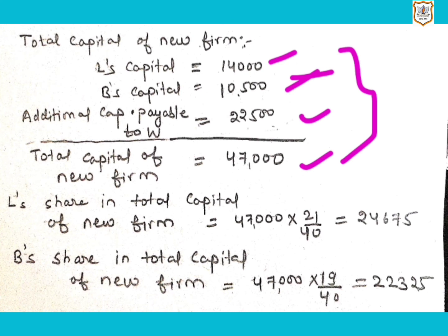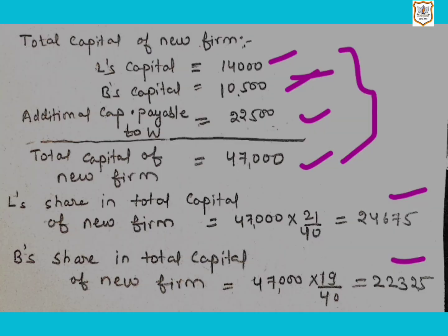So we can find out new profit and loss sharing ratio, that comes to 21:19. So according to new profit and loss sharing ratio, 47,000 will be distributed as 24,675, that is L share in total capital of new firm, and 22,325, that is B share in total capital of new firm.